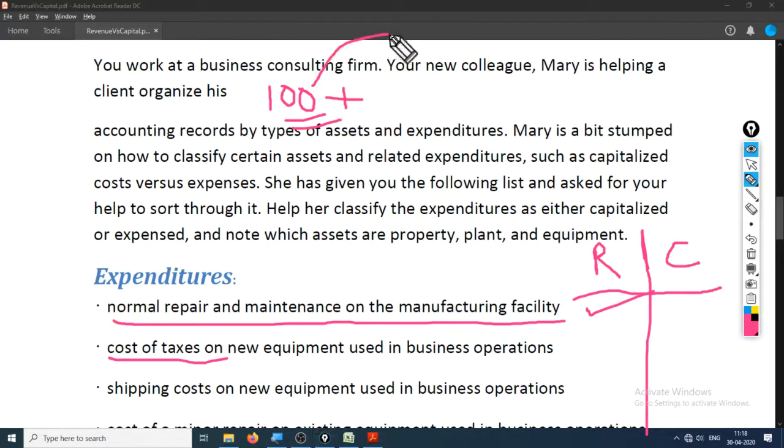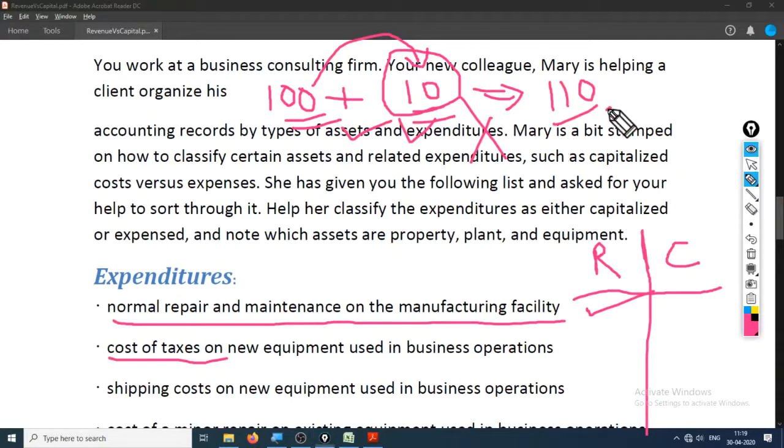That means suppose the custom duty is 10 rupees, that is 10%. But if you choose to not pay this custom duty, will that machine be imported? No, hence this custom duty is very essential and it is one time in nature, which will make the value of the asset, that is 110. So it will add to the value of the asset.